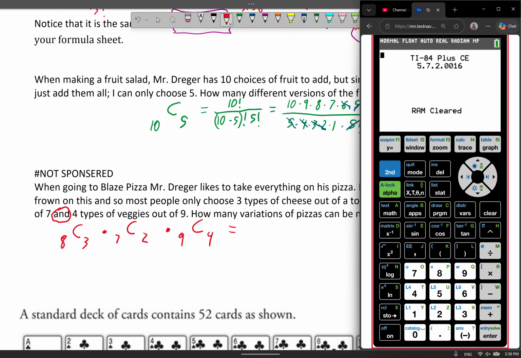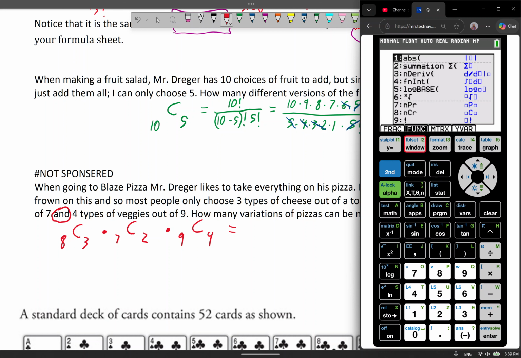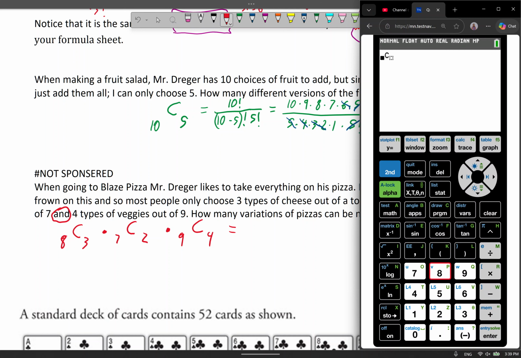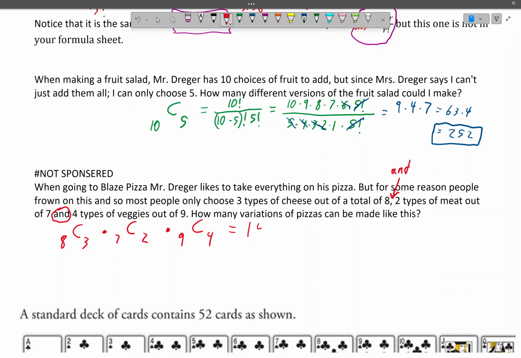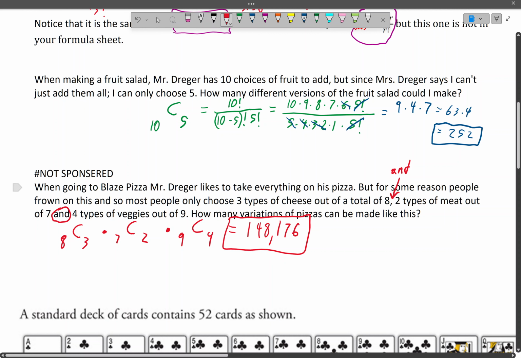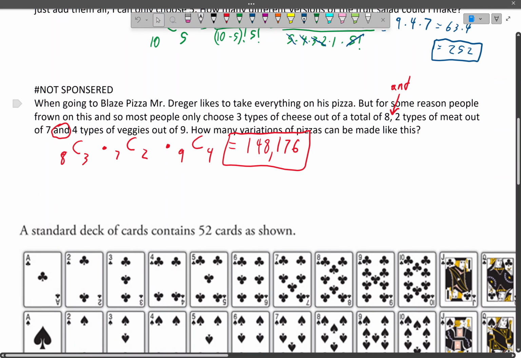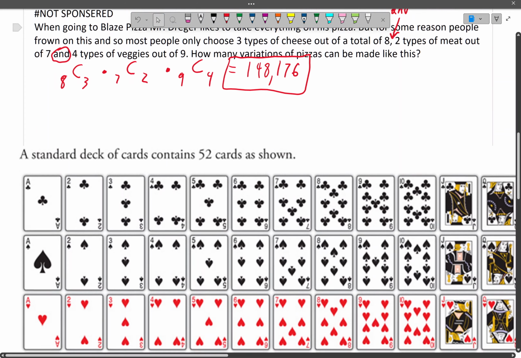We're going to go ahead and find our answer using the calculator, and we get an answer of 148,176. Although it might seem like a complicated question, we just have to read carefully and sometimes even read between the lines with an and, for example.